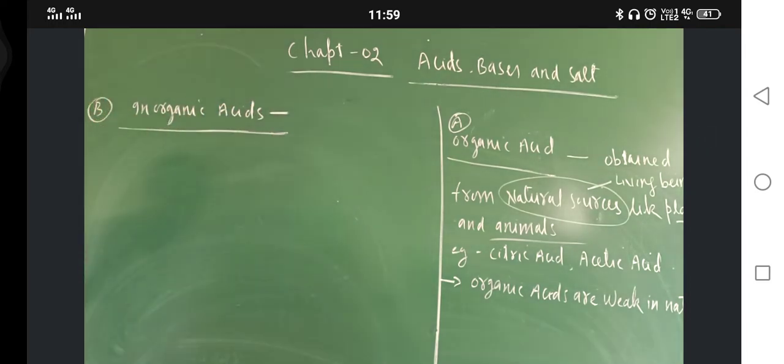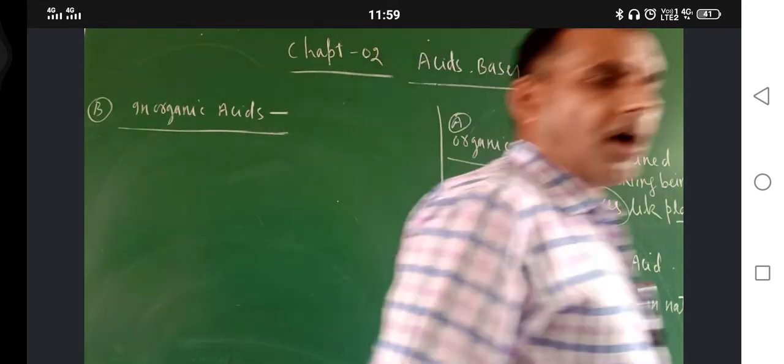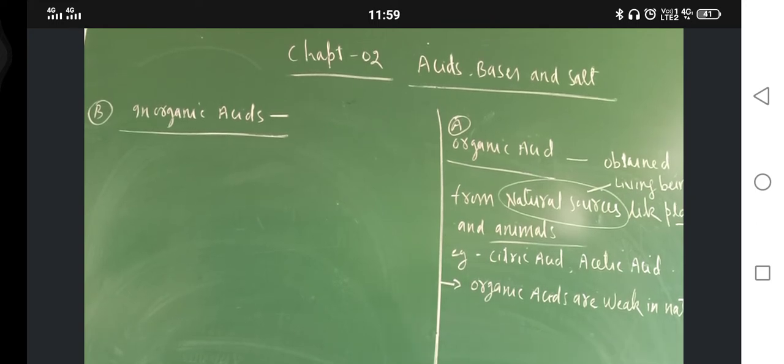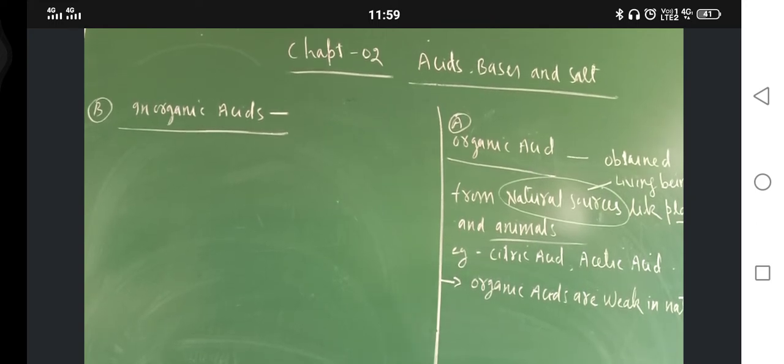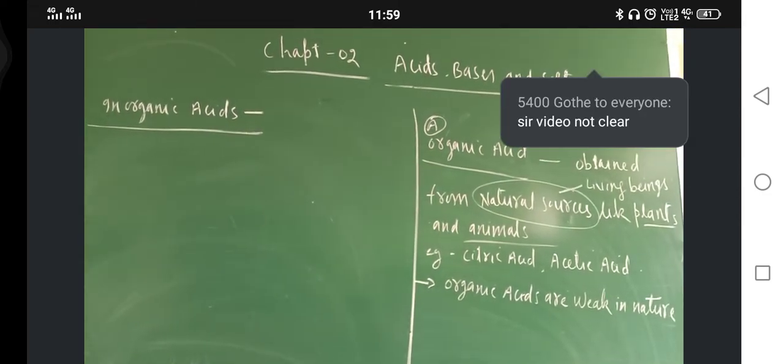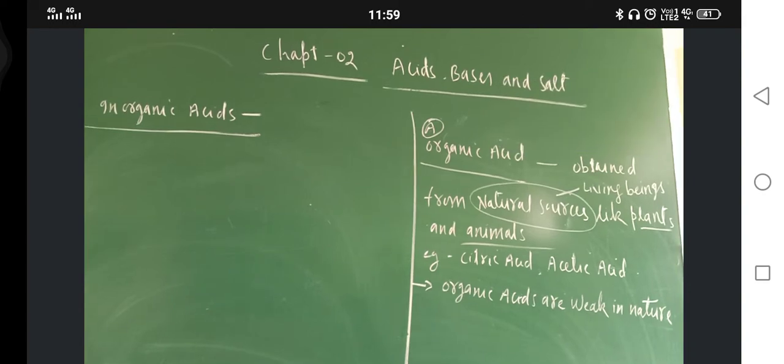What are inorganic acids? Organic acids are obtained from living beings. What are living beings? Living beings are plants and animals.